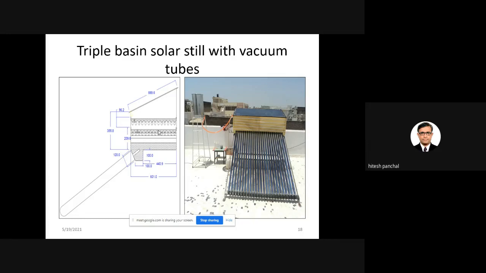So my point for discussion is that after this lecture, you are requested to apply whatever knowledge you have grasped to this solar still, because this solar still is not yet available in the market because of its lower distillate output. If you increase the output, it will definitely come into the market, because the capital cost is lower and the running cost is lower, since it requires only solar energy.